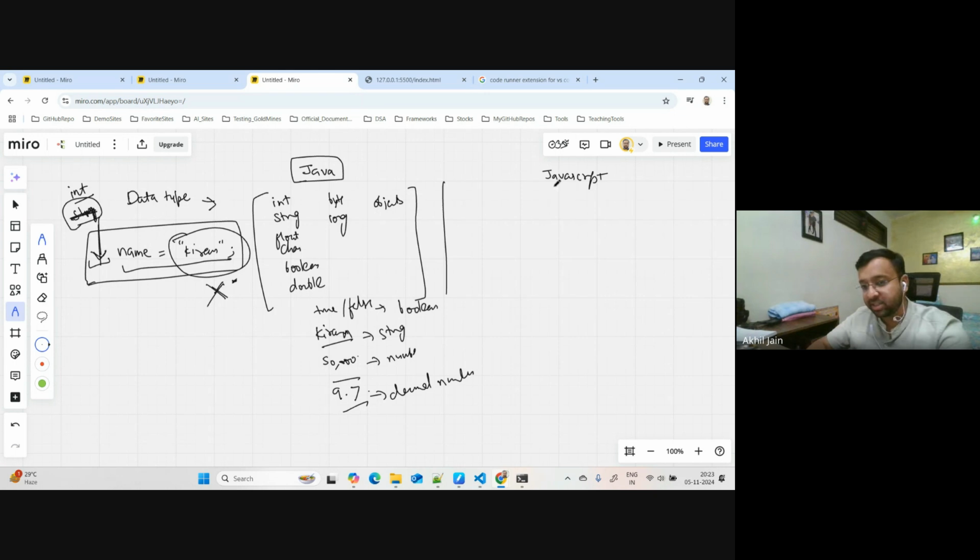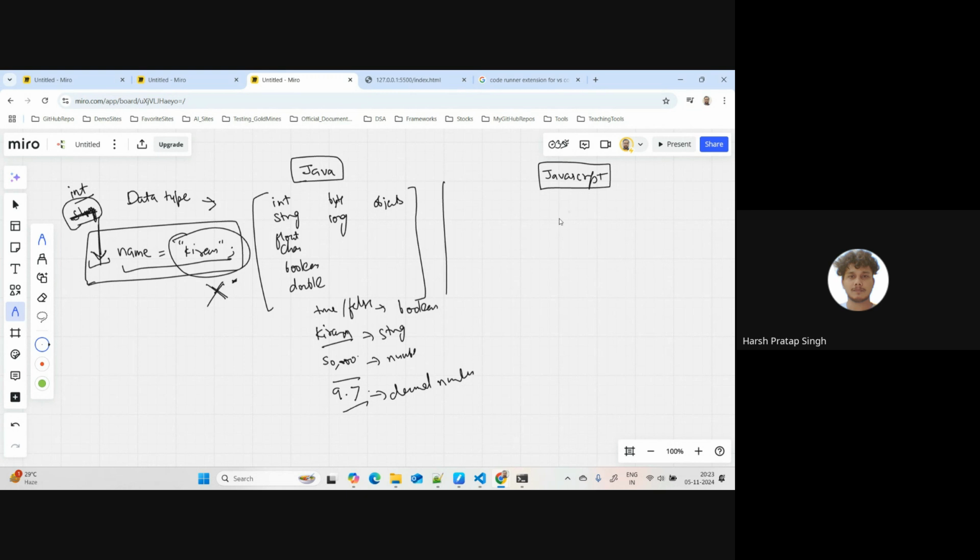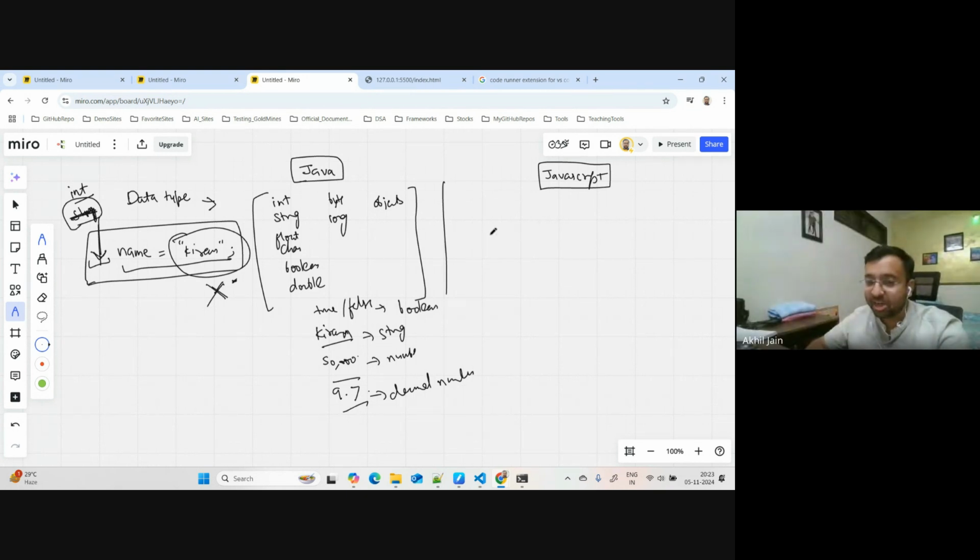Now let's see what happens in JavaScript. Does anyone know how things work in JavaScript? Do we have data types here in JavaScript? No, right? So that is a big difference. That's a very big difference when it comes to JavaScript.